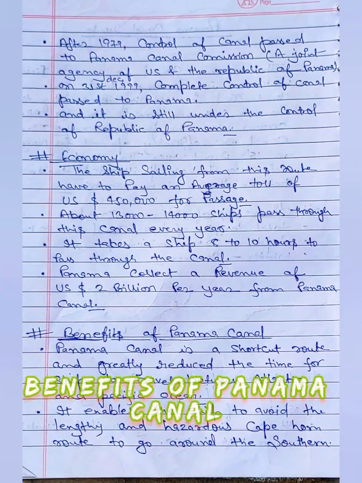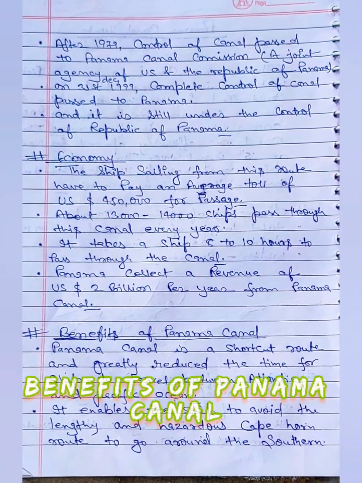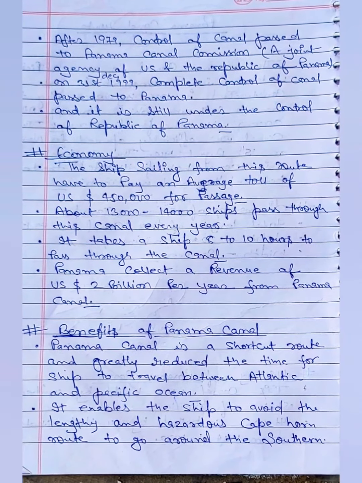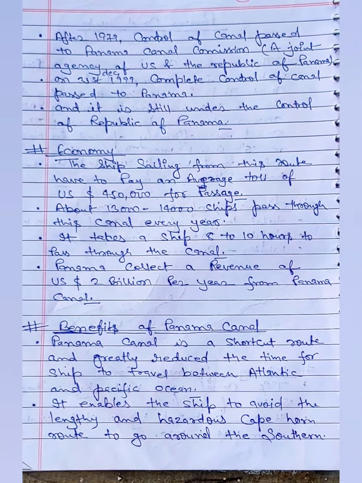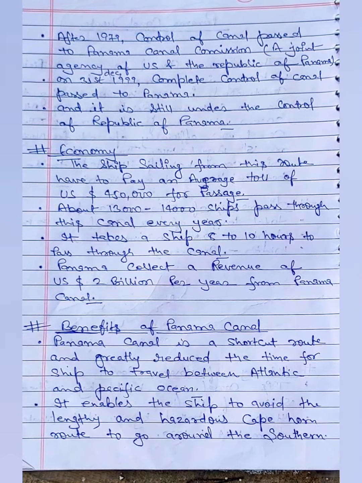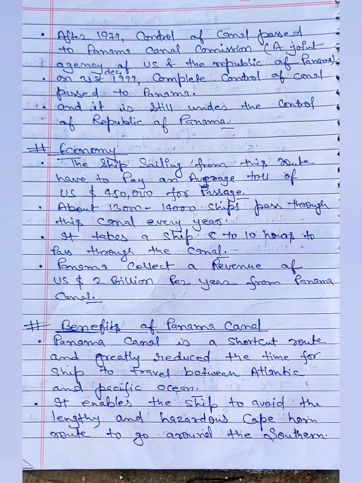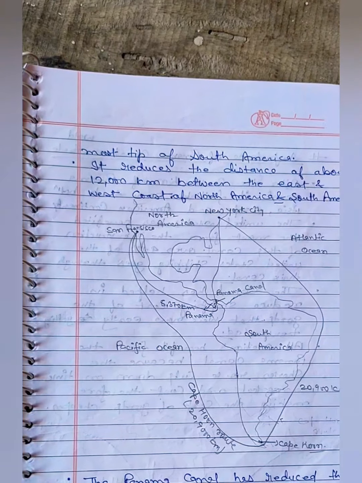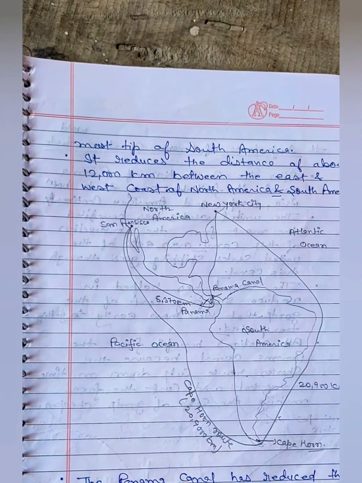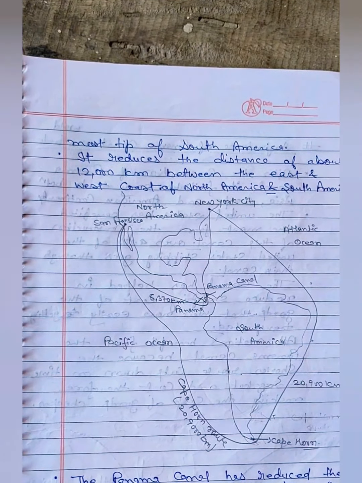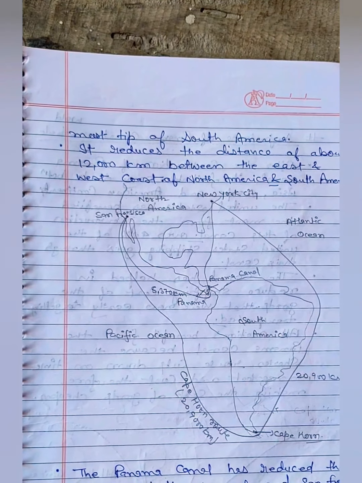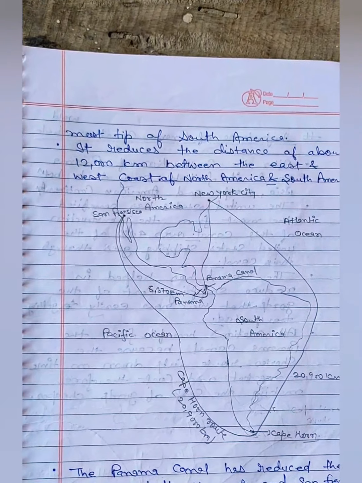Benefits of Panama Canal. The Panama Canal is a shortcut route and greatly reduced the time for ships to travel between the Atlantic and the Pacific Ocean. It enables ships to avoid the lengthy and hazardous Cape Horn route to go around the southernmost tip of South America. It reduces the distance of about 12,000 km between the east and the west coast of North and South America.